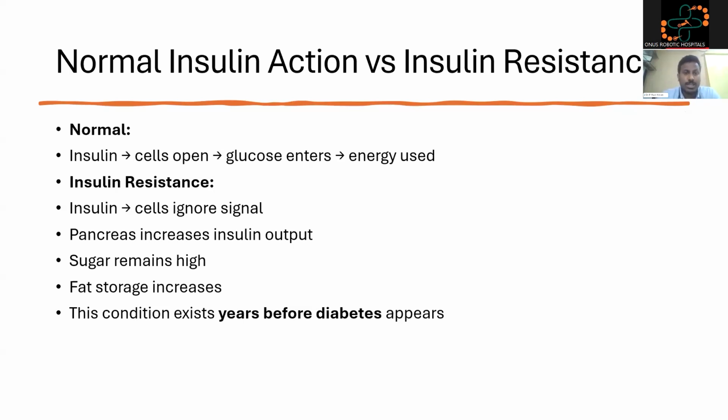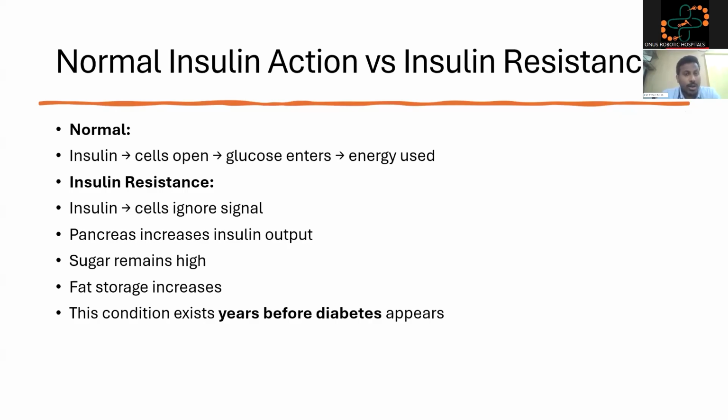Normal insulin action versus insulin resistance. In normal cells, insulin enters the bloodstream and goes to a cell. It opens the cell's doors to accept the glucose. Where the doors are opened, glucose enters the cell, glucose gets metabolized, energy is produced, and the body feels able to work. In insulin resistance, insulin is present, but the cells ignore the insulin signal.